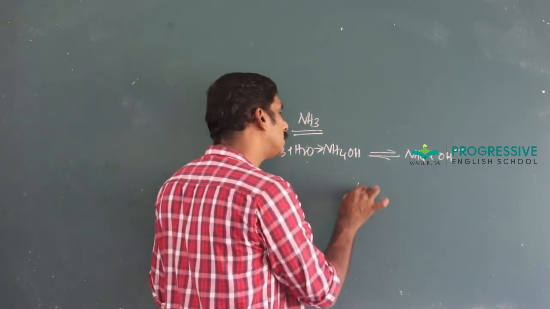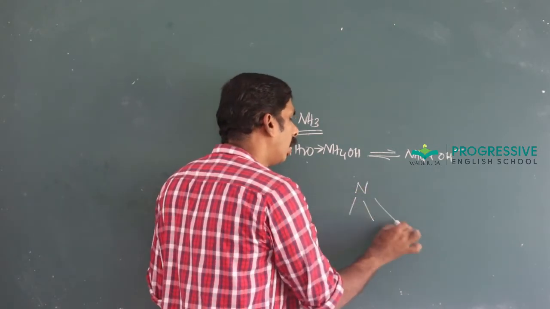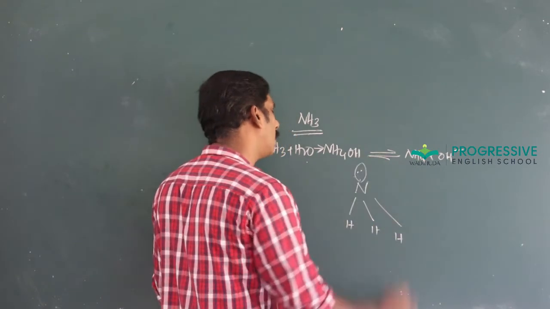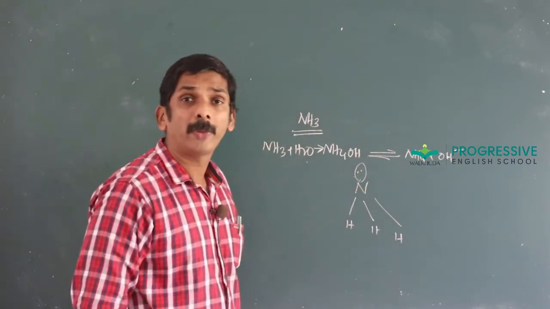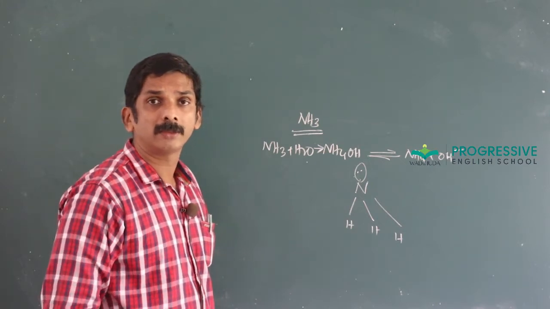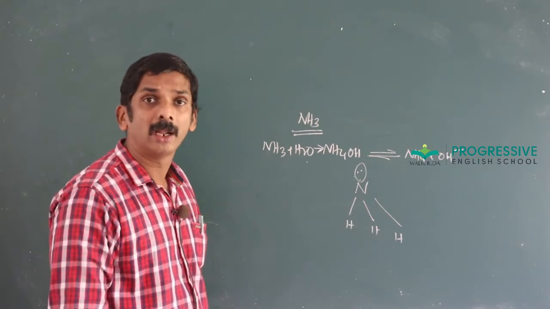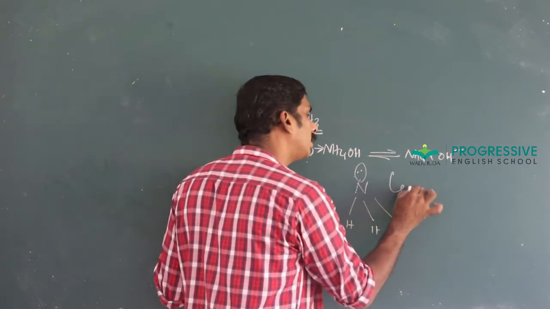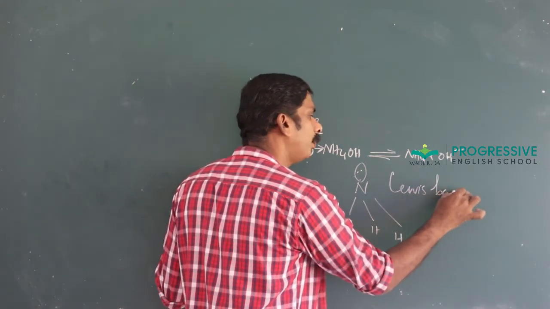The basicity is also explained by its Lewis structure. There is a lone pair of electrons on the nitrogen atom so that it can act as an electron pair donor, or ammonia acts as a Lewis base.